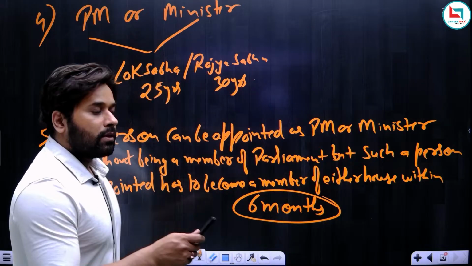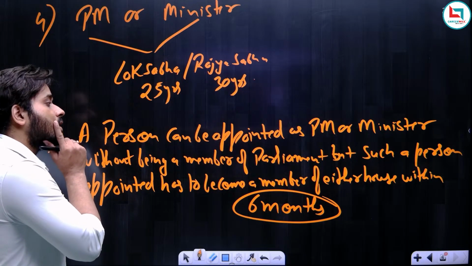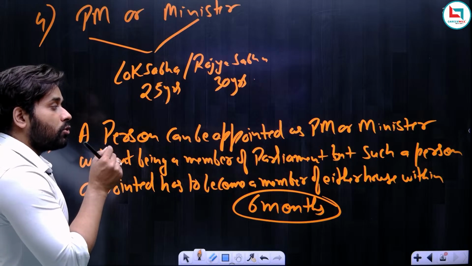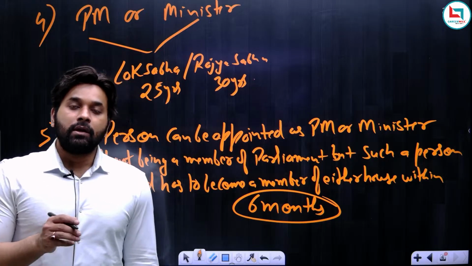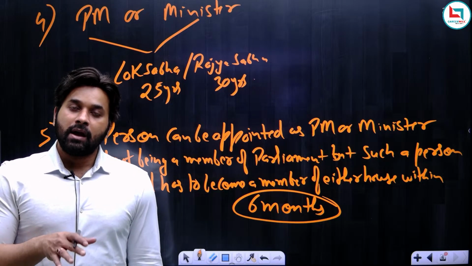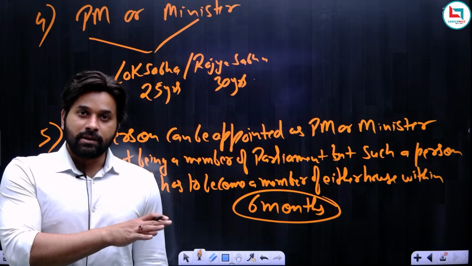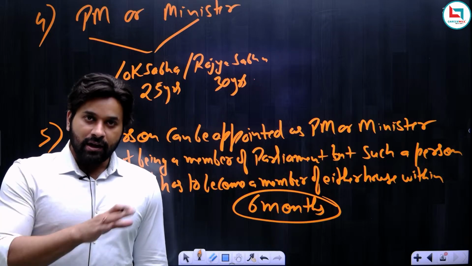Remember, it is 6 months in which you have to become a member of either house of the parliament. And remember, this is only a one time opportunity. You cannot misuse this provision. Suppose you have appointed a person who is not a member of either house of the parliament as the minister, and now he has been given 6 months to become a member, but within these 6 months he failed to become a member.